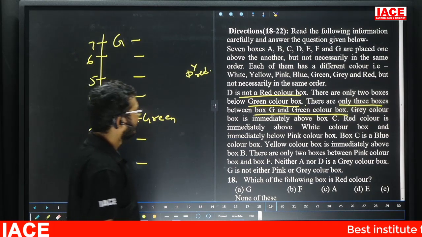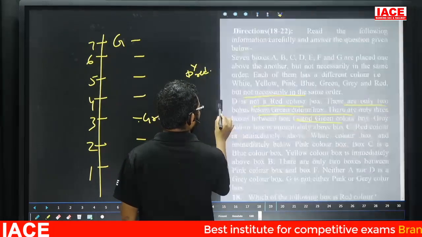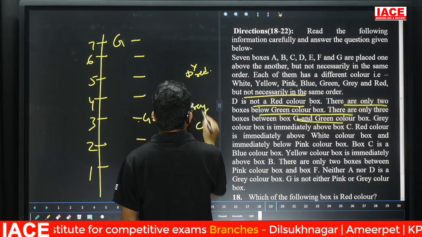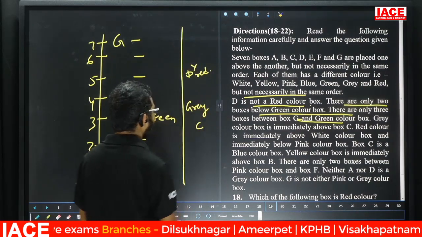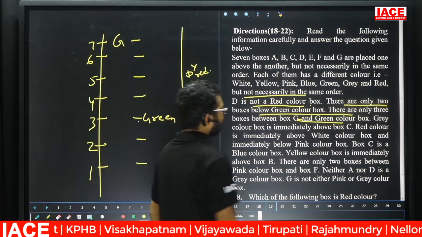Leave it. Next one. Gray color box is immediately above C. Check here. The next one is what? See here. Gray color box is immediately above to the C. Yes, leave it. Next one. So gray color is immediately above to the C.